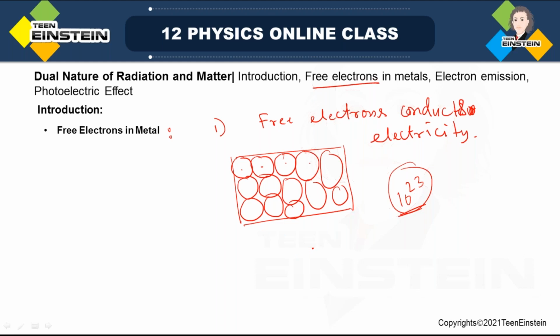Okay, and we know from Bohr's model, the nucleus is there inside the atom, and electrons are just orbiting around it, just like planets do in the solar system. They orbit around the sun, right? In this case also, electrons orbit around the nucleus.